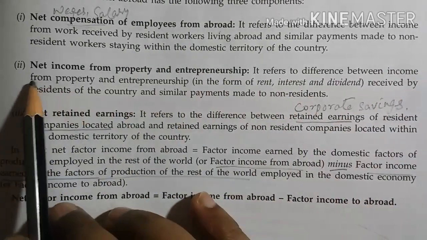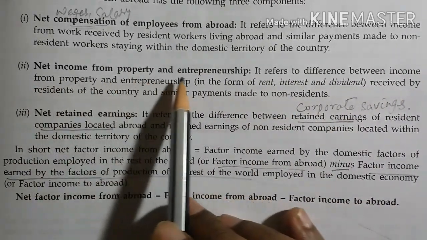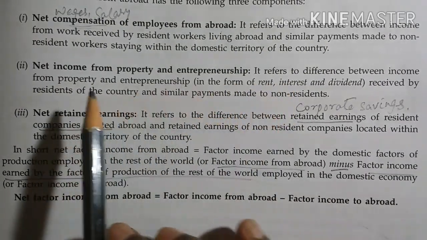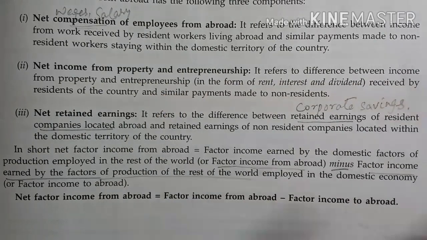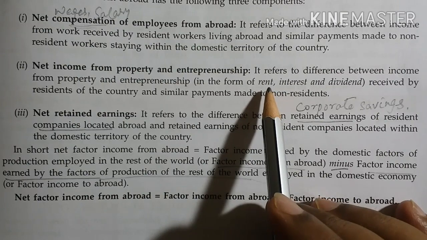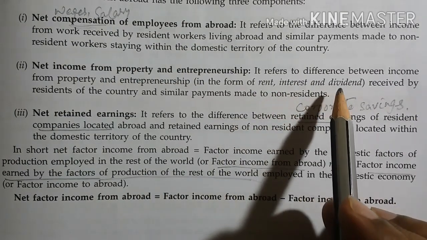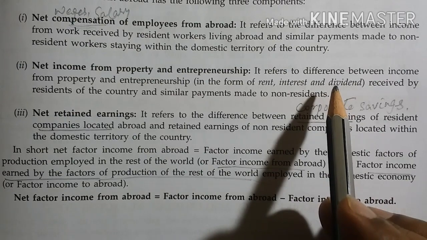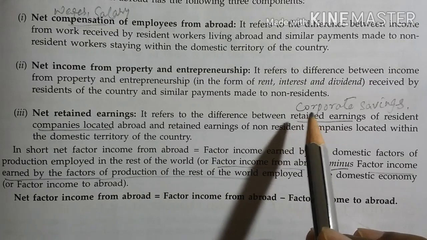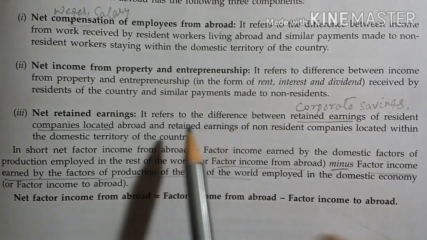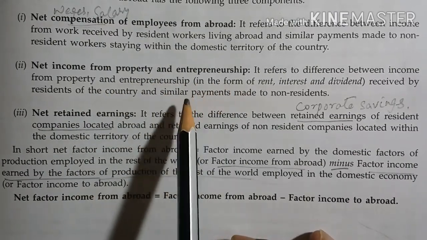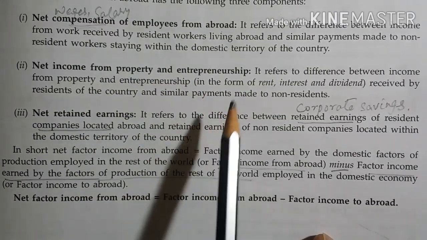Next is net income from property and entrepreneurship. Again, it is the difference between income from property and entrepreneurship earned by residents of India from abroad. They may be earning some rent, interest or dividend from another country, and it will also happen that some foreigner will earn these things from our country and send it abroad. So the difference between the two is net income from property and entrepreneurship. This is the second component of NFIA.